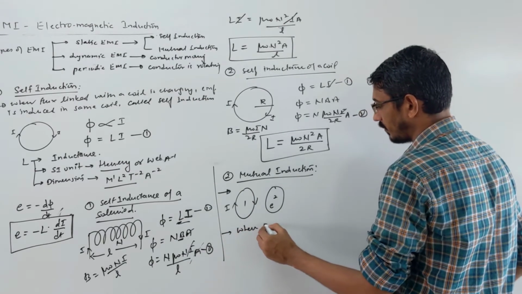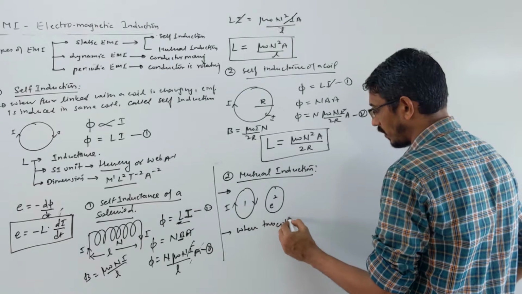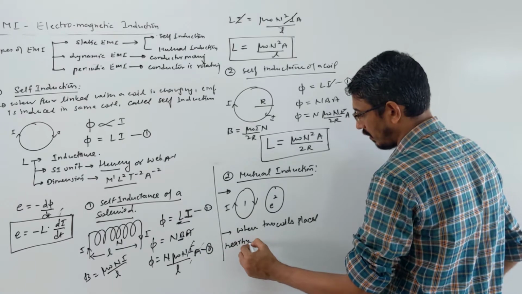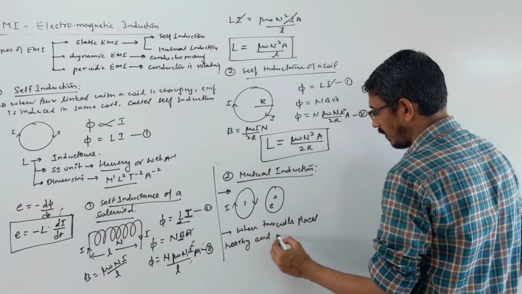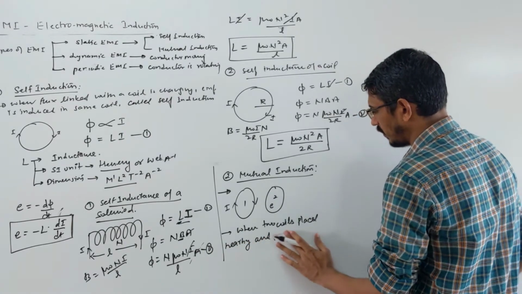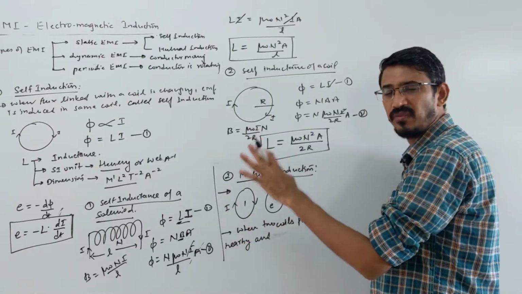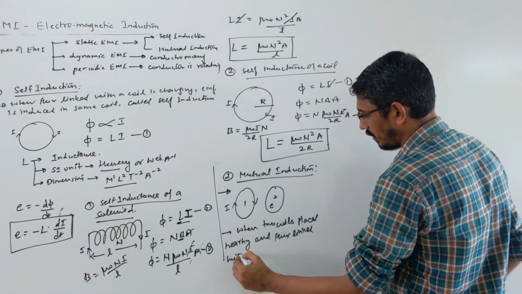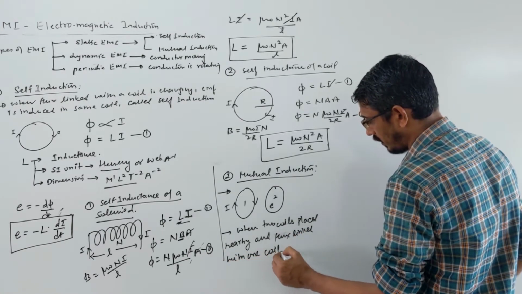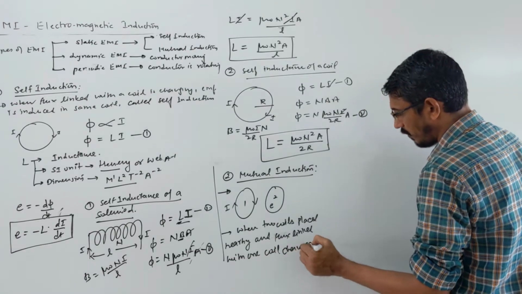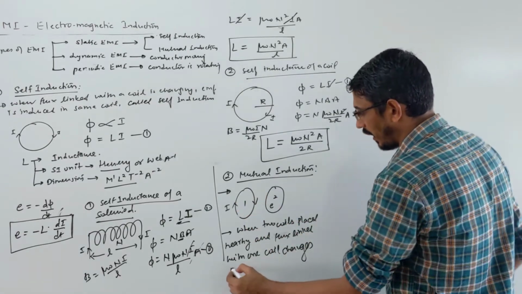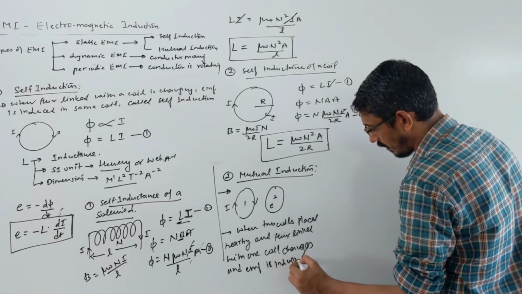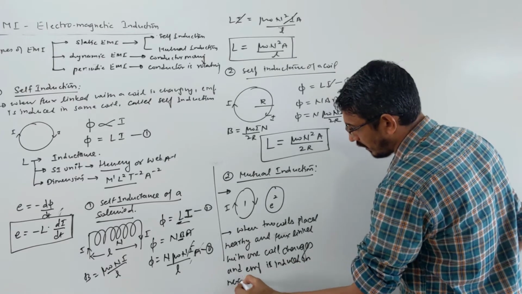So let me write a few words here. When two coils or solenoids are placed nearby, and the current, field or flux linked with one coil changes, EMF is induced in the next coil, the second coil.